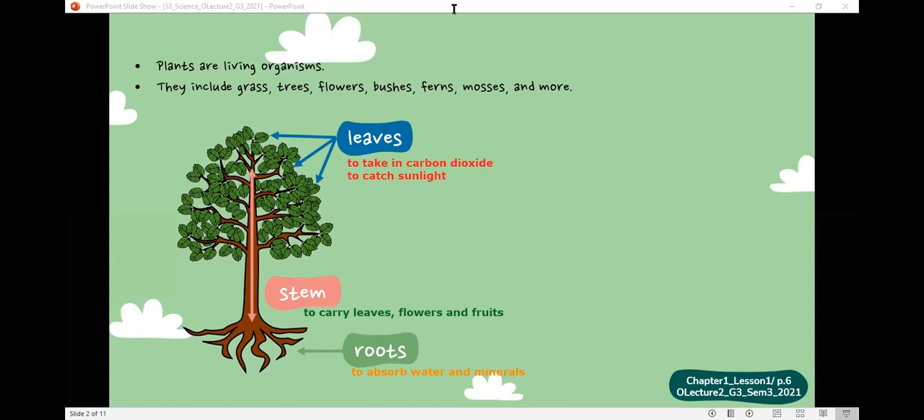So guys, what do plants need carbon dioxide and sunlight for? To grow. What do they use them for? To make what? To make food for themselves. Bravo. Excellent job. They use them to make food for themselves.